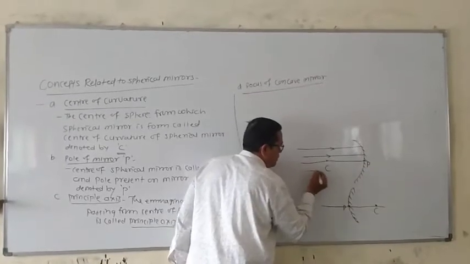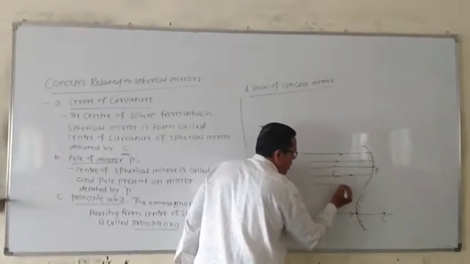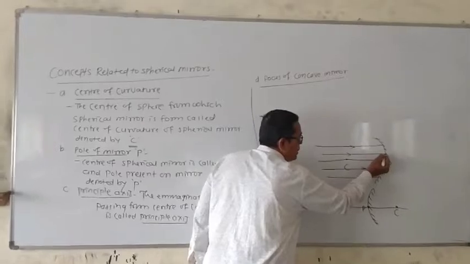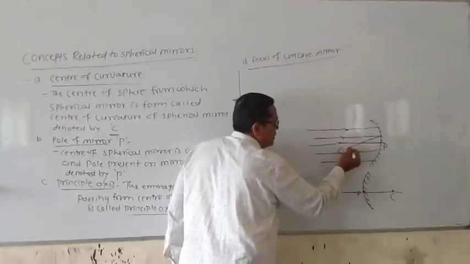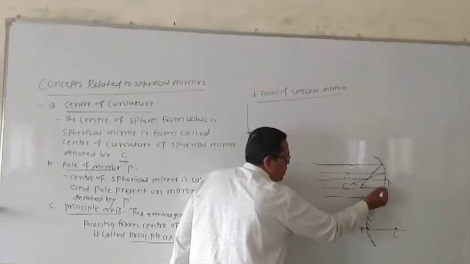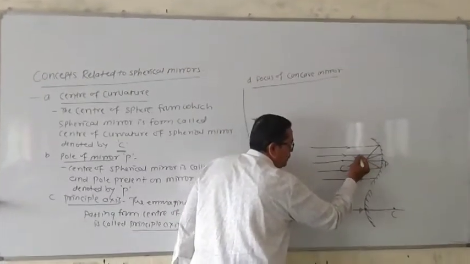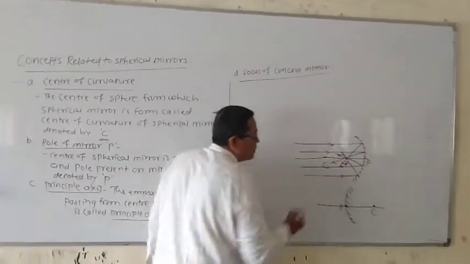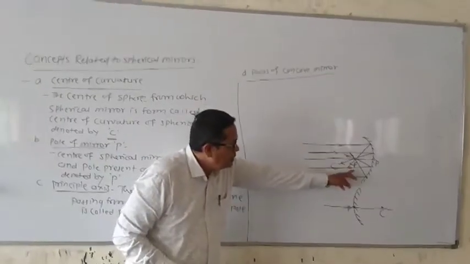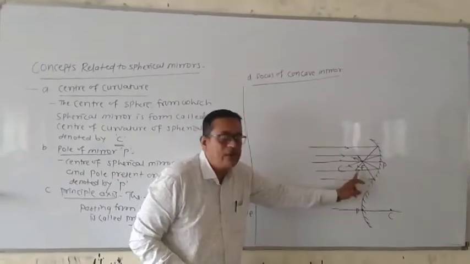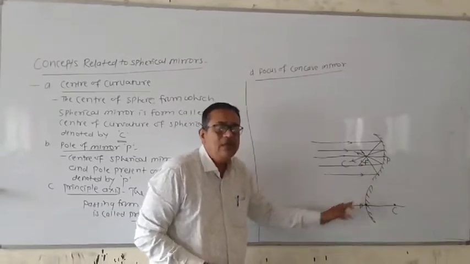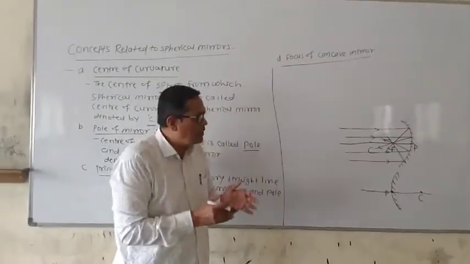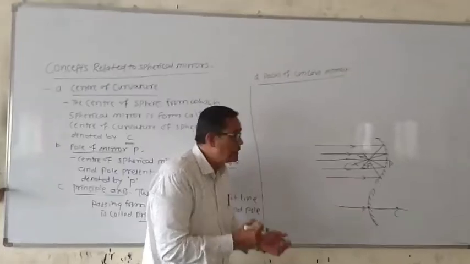When light rays are parallel to the principal axis and reflect from this concave mirror, after reflection all the reflected rays meet at a single point on the principal axis in front of the mirror, and that point is called the focus of the concave mirror. Look carefully, the focus of a concave mirror is in front of the mirror, to the left side of the mirror.